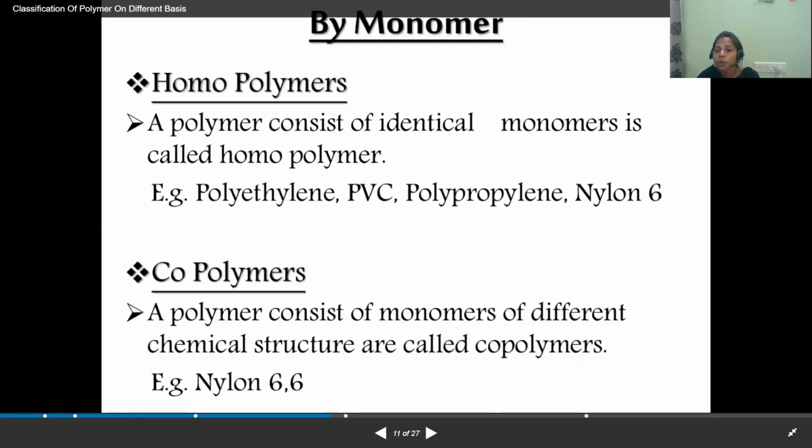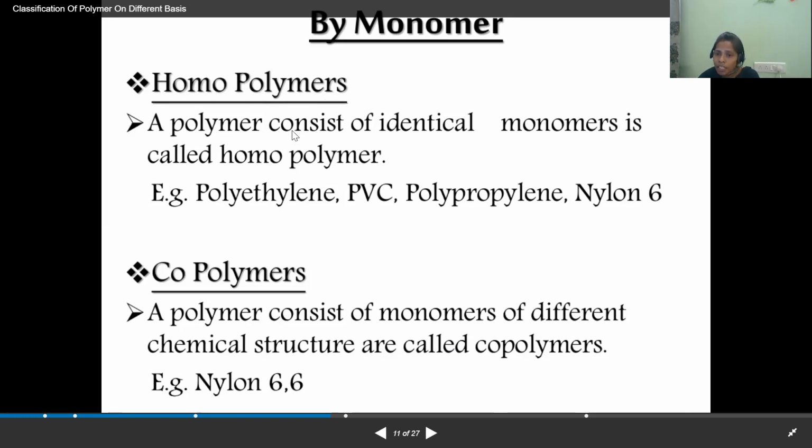And next, based on the monomer. You know what is meant by the monomer? Monomer is nothing but the reactant in the polymerization. The left side of the thing in the polymerization process is called the monomer. The smaller molecule, the smaller unit in the polymerization is called the monomer. But based on that monomer, we have two types of polymers. One is called homopolymer and another one is called the copolymer.